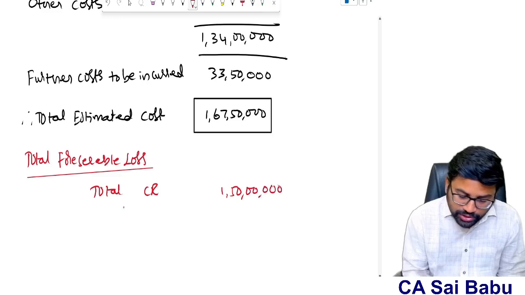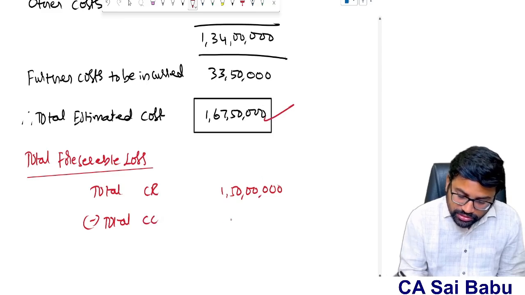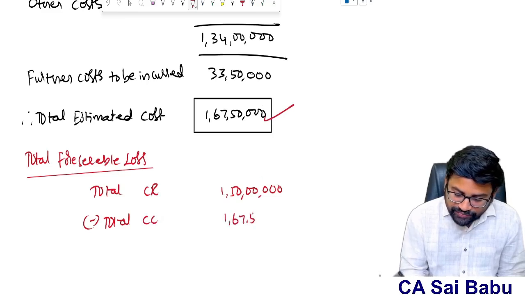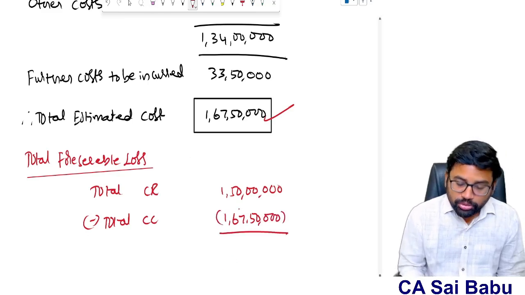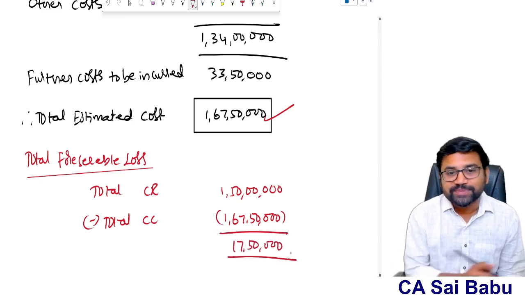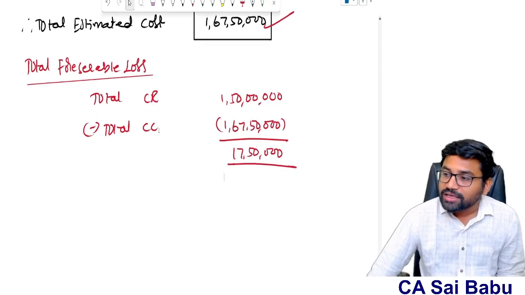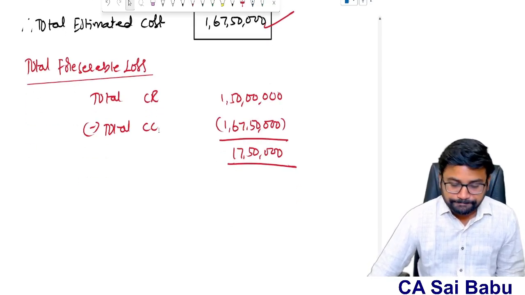But what is my total contract cost? Estimated contract cost is 1 crore 67 lakh 50,000. That means overall I am on the loss, sir. How much loss, sir? 17 lakhs 50,000. So this is my expected loss. And the standard says this 17 lakh 50,000 has to be recognized immediately.